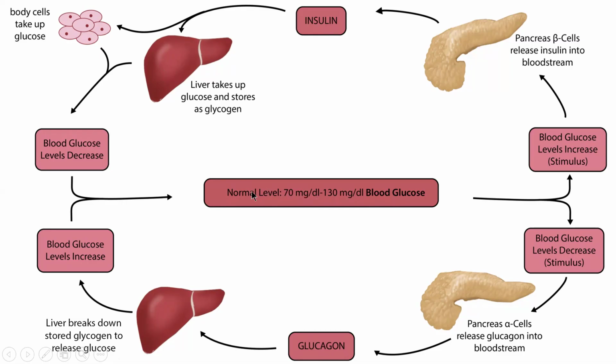When blood glucose level decreases, the stimulus is that pancreas alpha cells release glucagon into the bloodstream. Glucagon comes into role. The liver breaks down glycogen to release glucose. So in this way, insulin and glucagon maintain the blood glucose level. Normal blood glucose level is between 70 to 130 mg/dl.